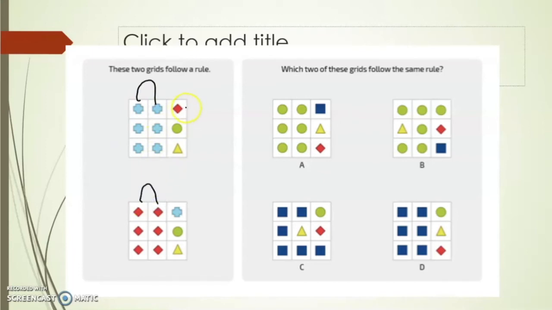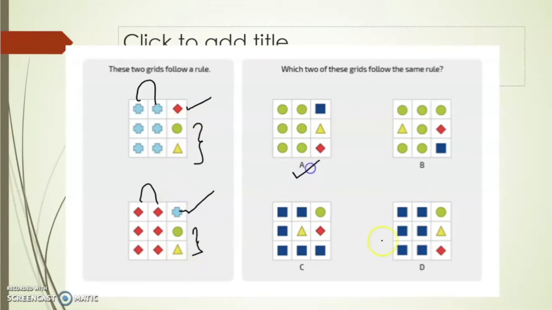And in the third column, the first one is a diamond, the first one is a plus, which are exchanging, and the next two I have circle and triangle, circle and triangle, circle and triangle, right? Towards your right hand side, you have 4 options. You need to select 2 which are following the same pattern.